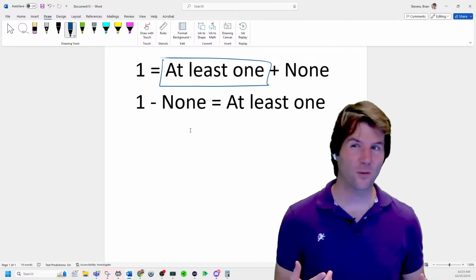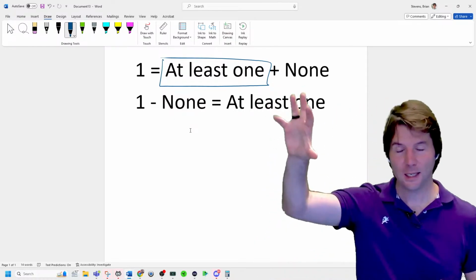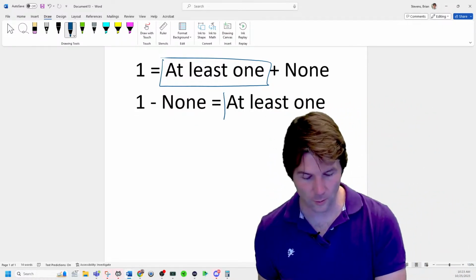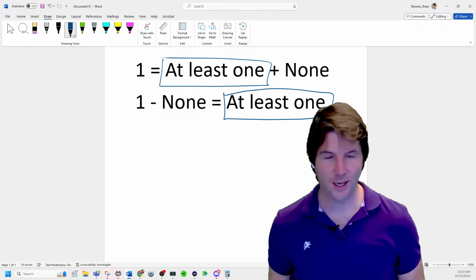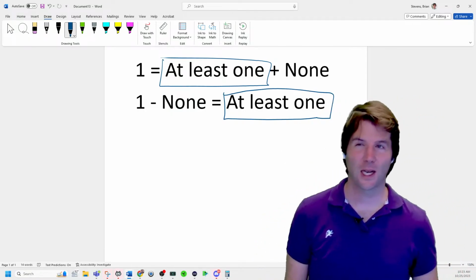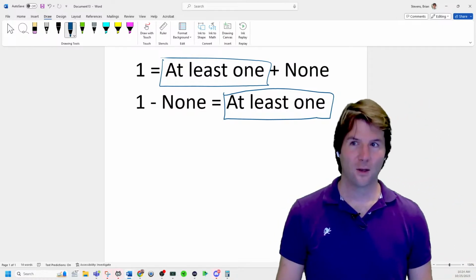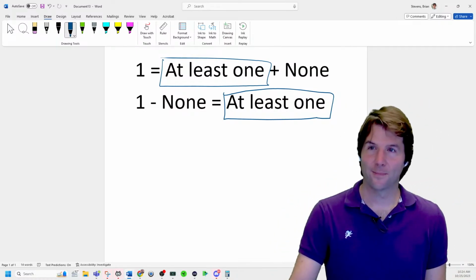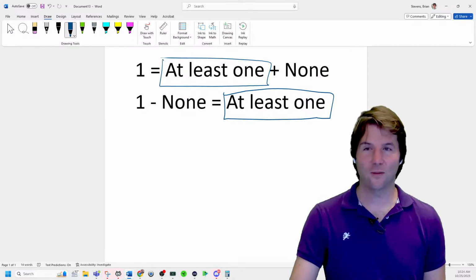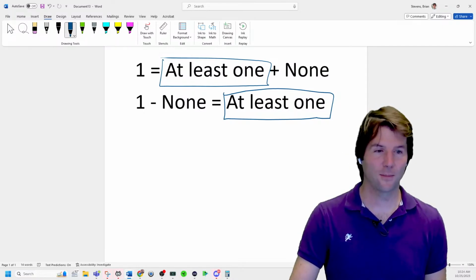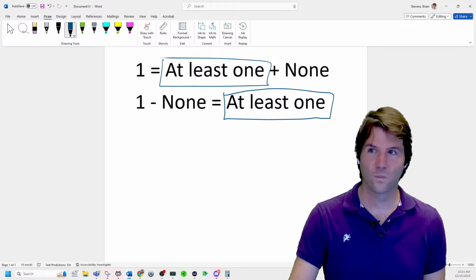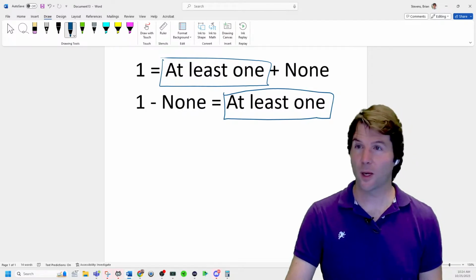What do you think we have to solve for now? Because we can get at least 1, which is what we want to know. What do you think we have to solve for now to get the answer? And there are other ways of solving this that are less fun. And I'll show you the longer solve, which you might do on the test to double check. What do you think we can solve for now? Solve for the probability of none.